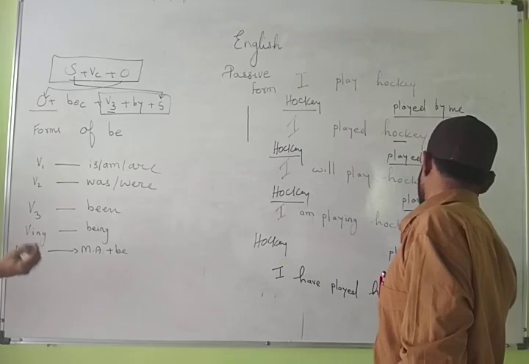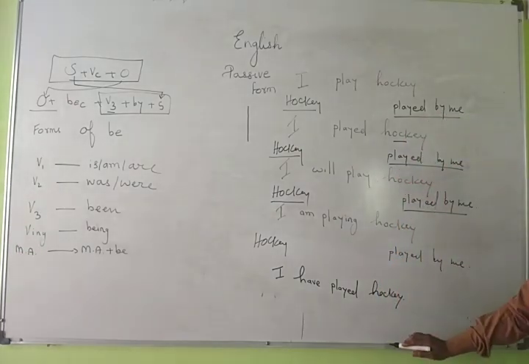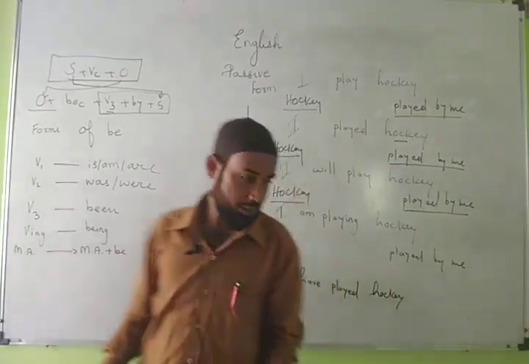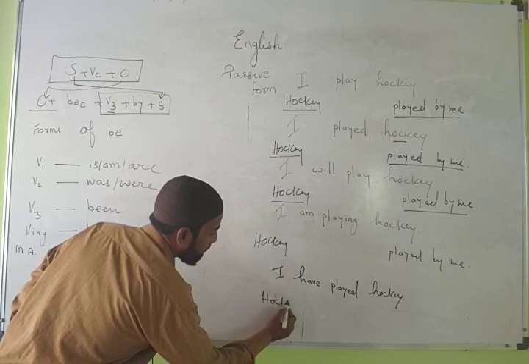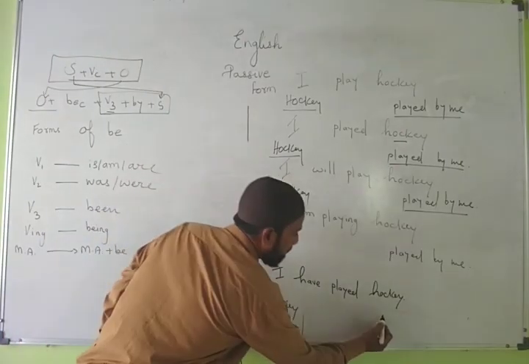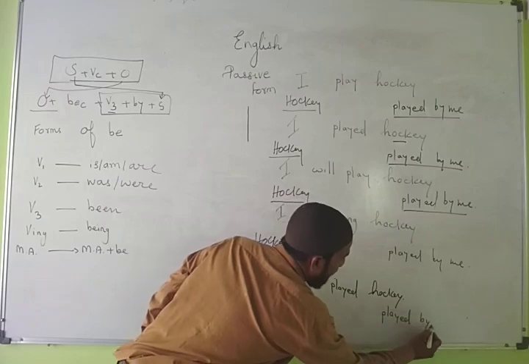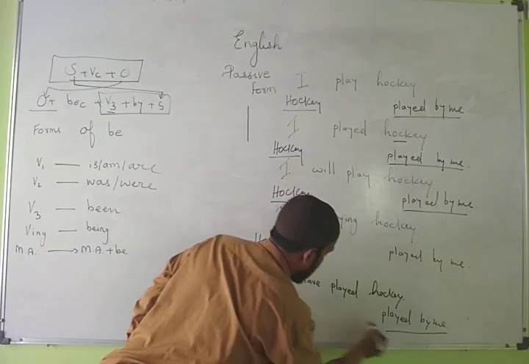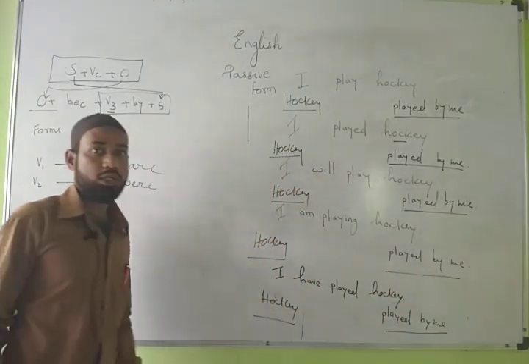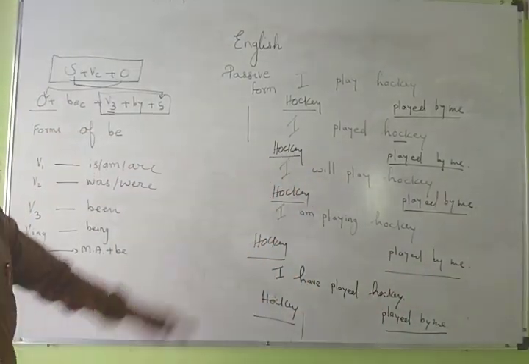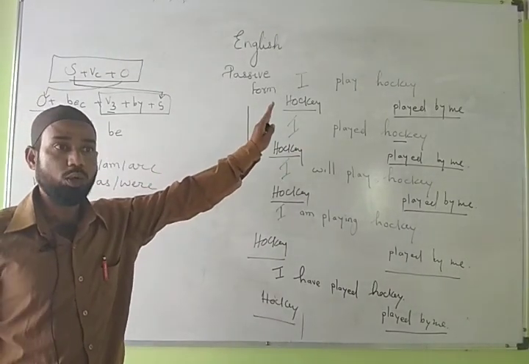By me. Subject played by me. Now here hockey, third form, played by me. You can see in all sentences it is common. So whenever you change from active into passive, the object becomes the subject, the third form of the verb is used, and the subject is connected to the object by "by".